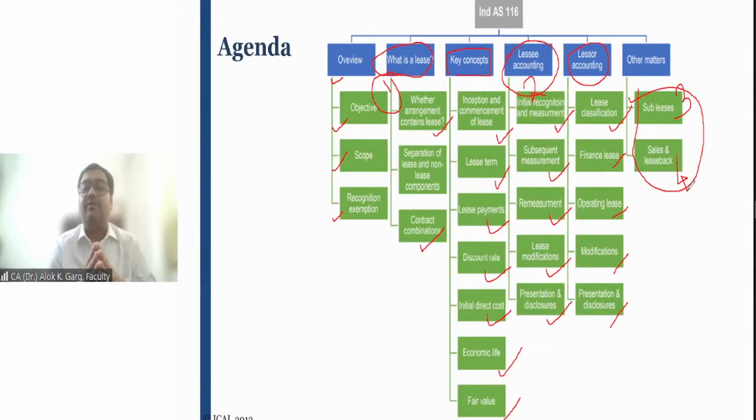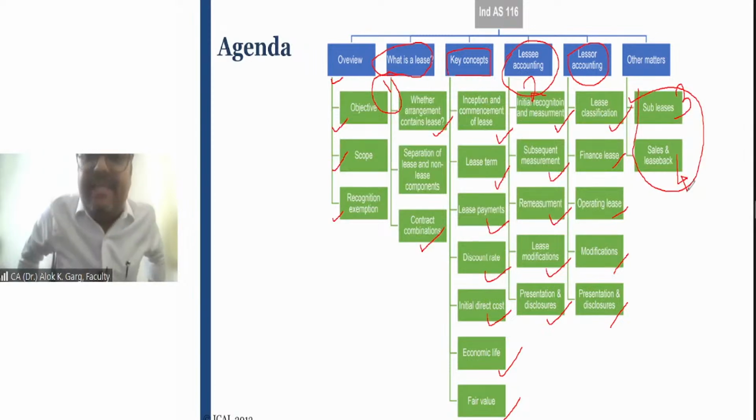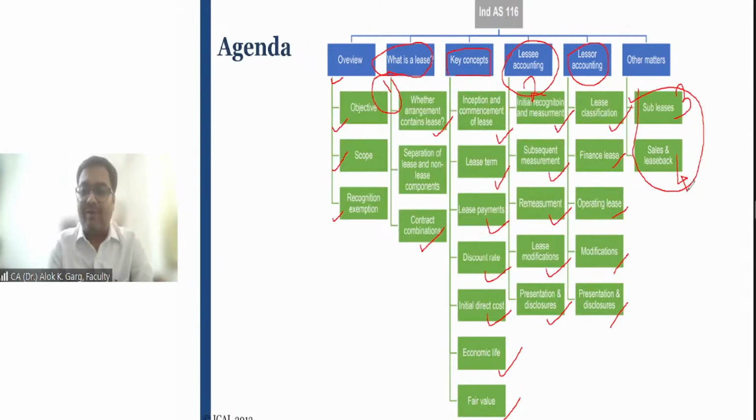But if I talk about the most important 4 aspects, number 1 is identification of lease, number 2 is lessee accounting, number 3 is sublease concept, number 4 is sale and lease back. These are the 4 most important and critical aspects in the entire IND AS 116, right? Okay. So if ICAI is asking a question on IND AS 116, out of 10 times, probably 8 times the question will be around these 4 aspects. Clear, friends? Is that clear?